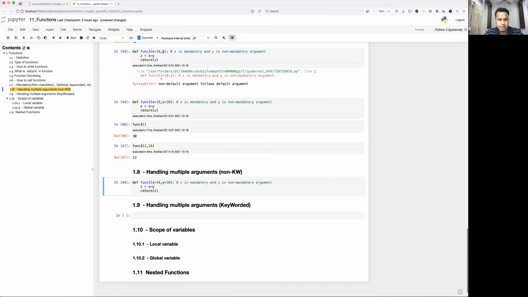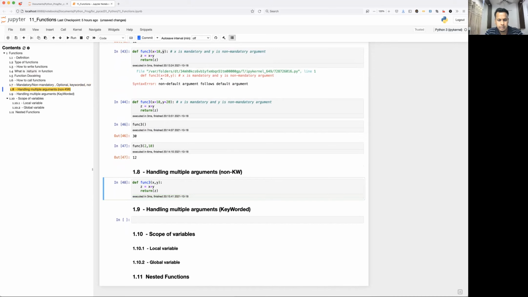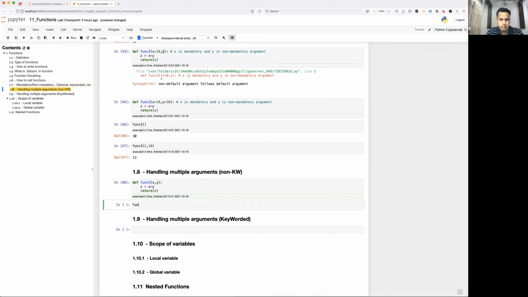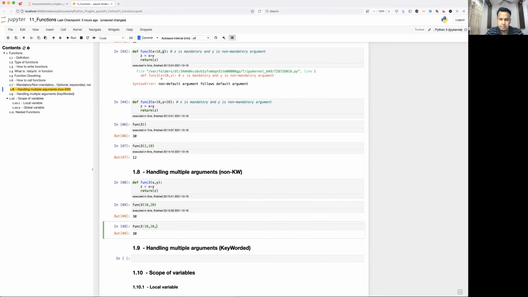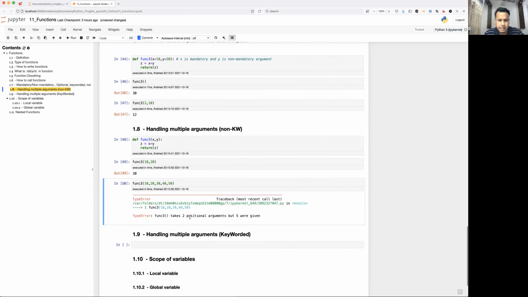So let me just define. I'm just going to give x and y and z. From 3, 10, 20, up to here it is fine. Now what will happen if I give, let's say, 30, 40 and 50? It is going to throw an error, right? So how to handle this kind of situation? This is where handling multiple arguments comes in.